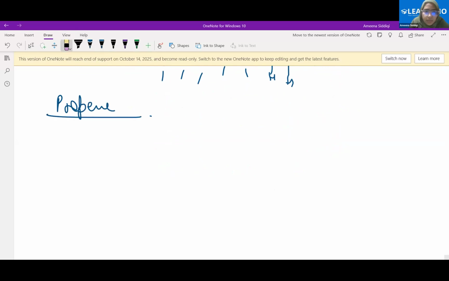Draw this. But means 4 carbon atoms. It is butyne, right? Yne means what is the nature of bonding?